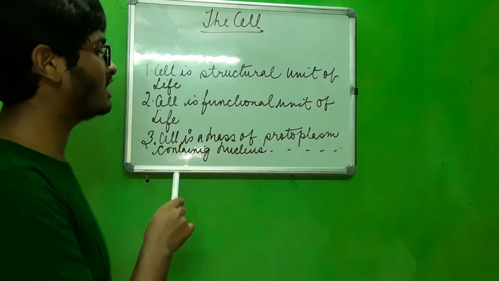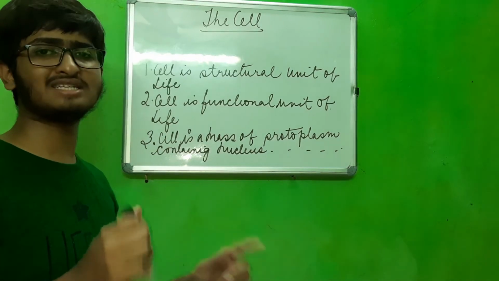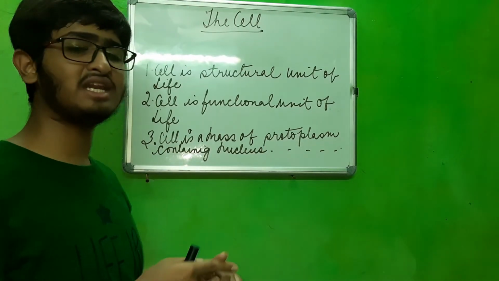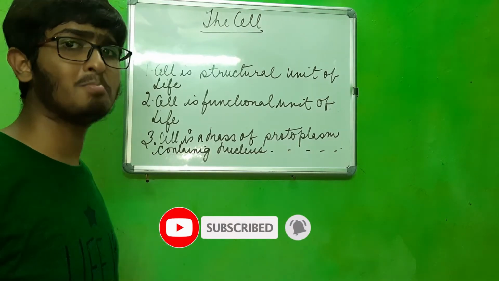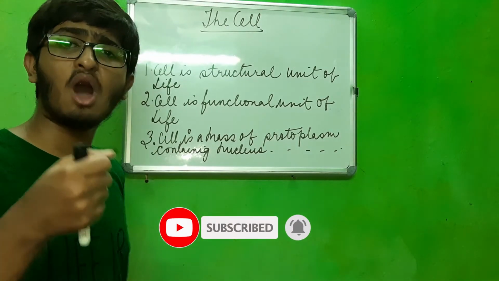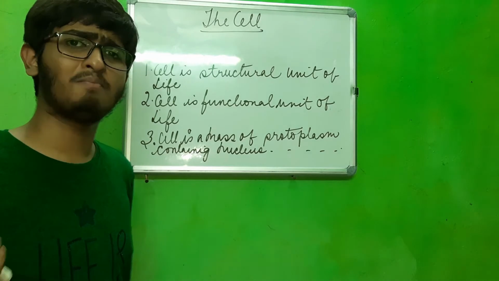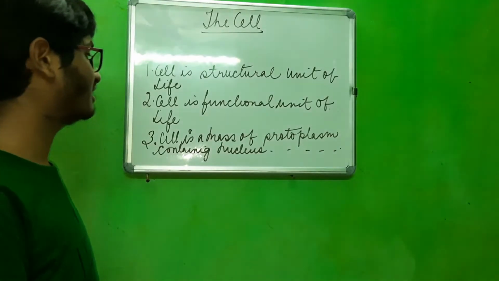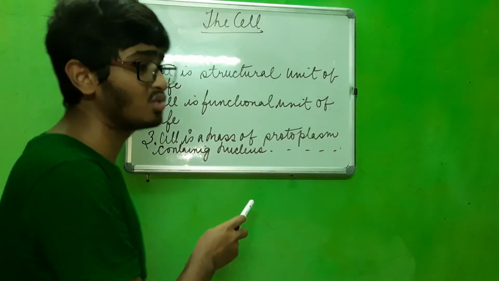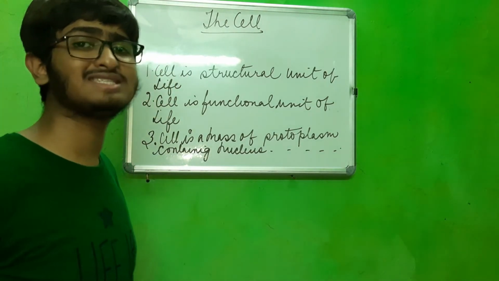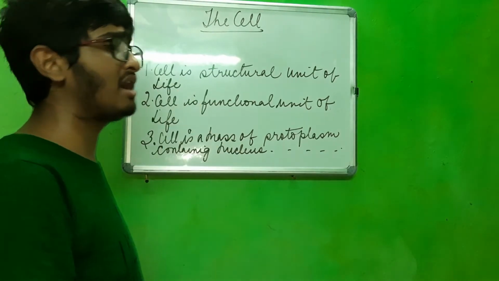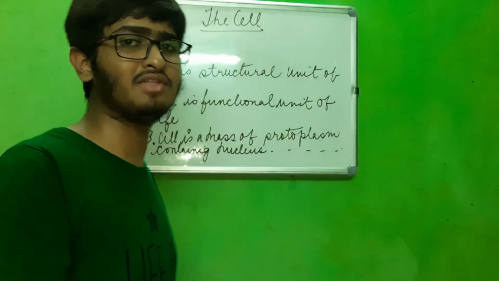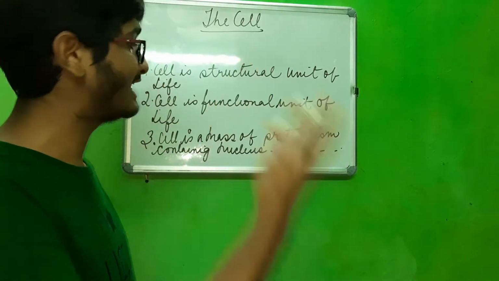Now, the third point is cell is a mass of protoplasm containing nucleus and other cell organelles bounded by a cell membrane or a cell wall in a plant cell. That means what is protoplasm, what is nucleus, what is cell membrane, what is cell wall, plant cell, all these things we'll encounter in my next video.